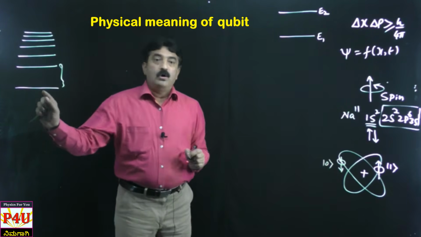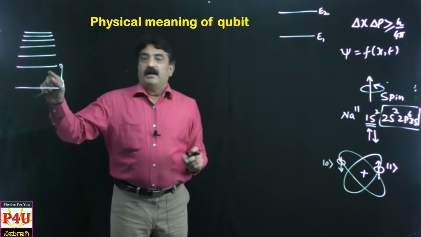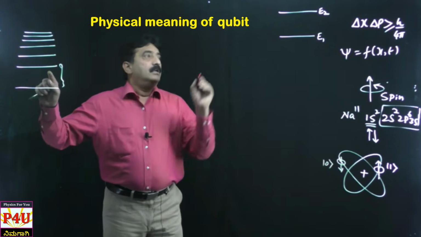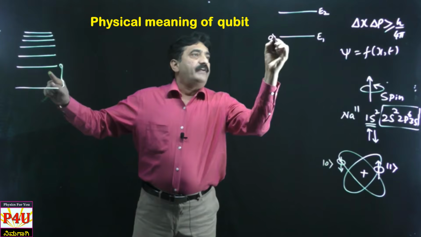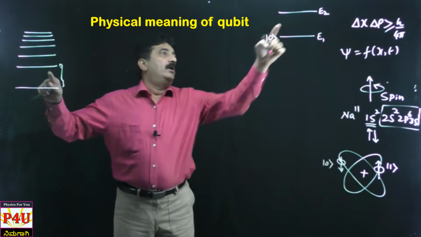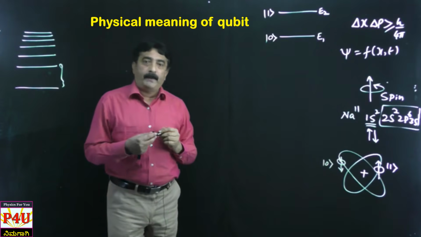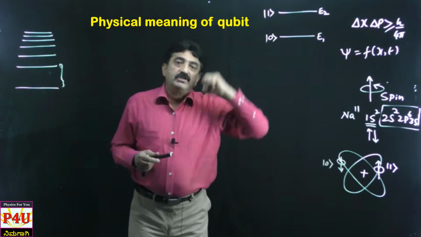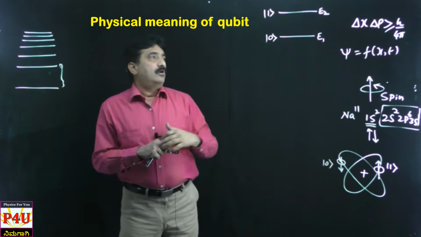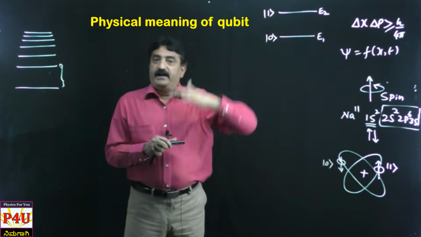Among those two, one level is the ground level, another one is the excited level. So the ground state energy I can take as ket 0, the excited state I can take as ket 1. So the electron with lowest energy I treat as 0, and higher energy I treat as 1.